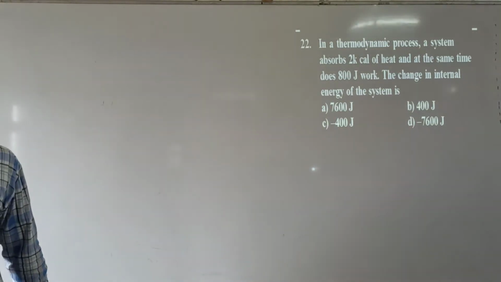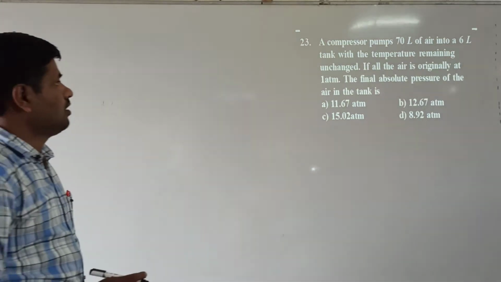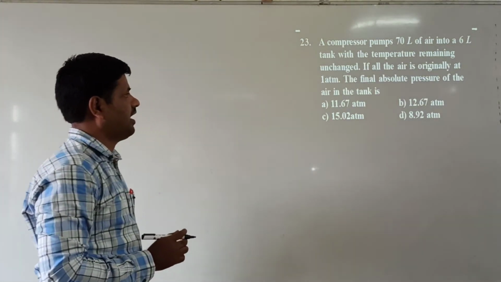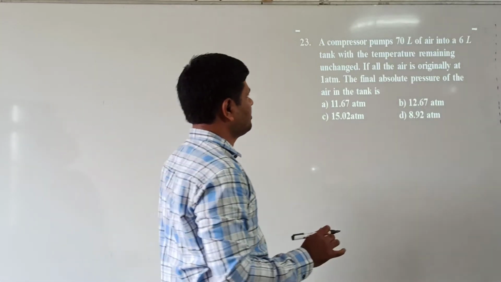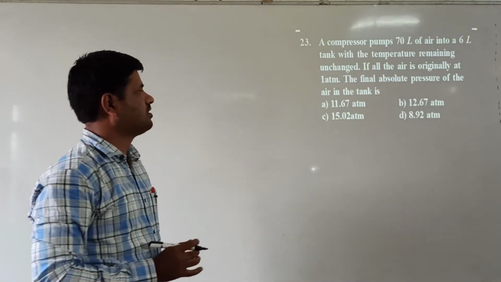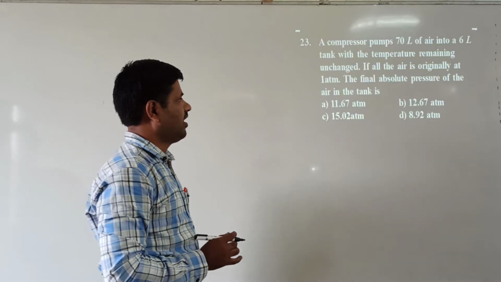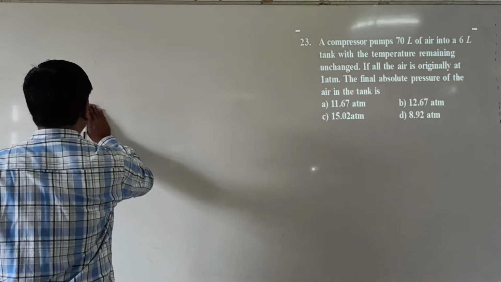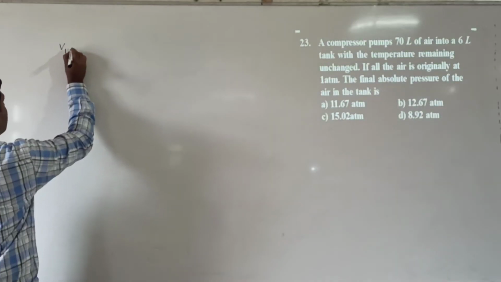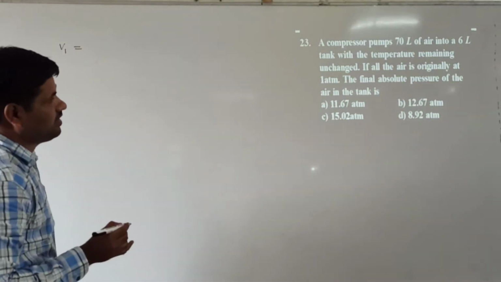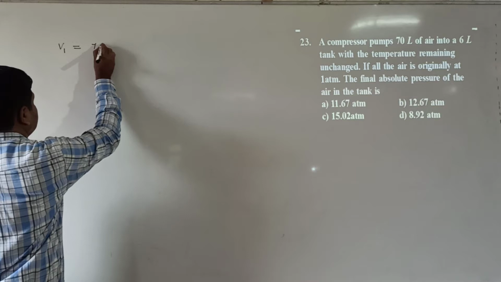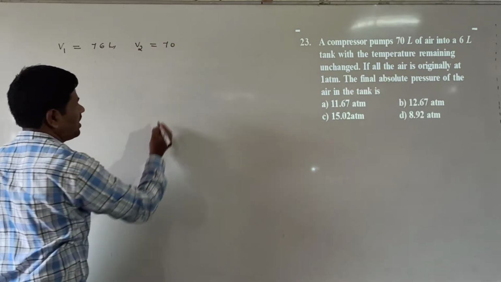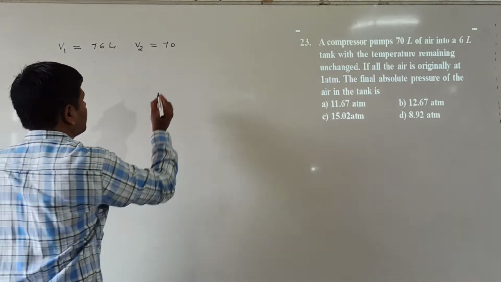Next we go to question number 23. A compressor pumps 70 liters of air into a 6 liter tank with the temperature remaining unchanged. If the air is originally at 1 atmosphere, the final observed pressure of air in the tank is. First, the initial value, the total volume: 70 plus 6, 76 liters. The volume of the pump is 70 liters.